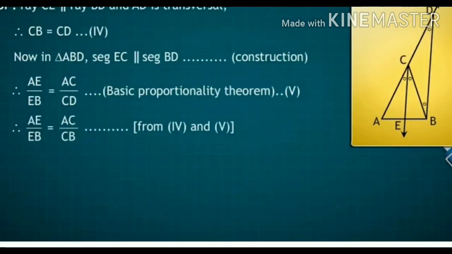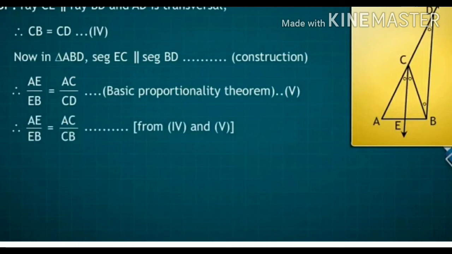And therefore, by using the basic proportionality theorem, we get equation number 5, that is AE divided by EB is equal to AC divided by CD. Therefore, from equation number 4 and 5, we get AE divided by EB is equal to AC divided by CB.